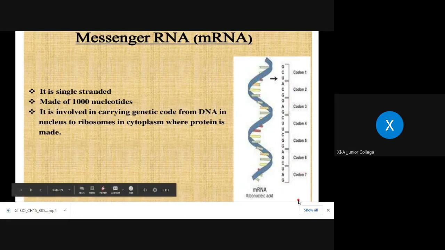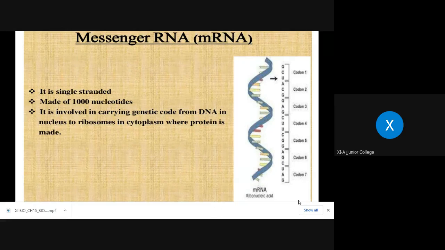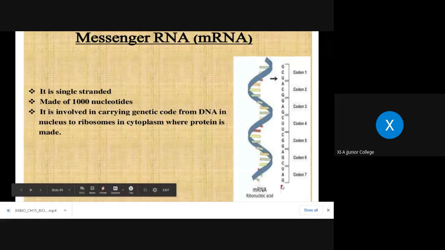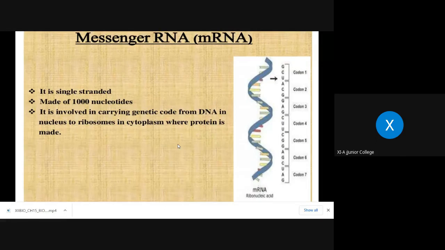What will you remember about mRNA, that is messenger RNA? It shows the presence of codons on it. And codons are nothing but a sequential arrangement of three nucleotides or a group of three nitrogen bases. Nitrogen bases are part of nucleotides itself, right? So this is what you have to remember. Its percentage is only 3 to 5% of the total RNAs, and its role is carrying the genetic code from DNA in the nucleus to the ribosomes in the cytoplasm. Is that clear now?